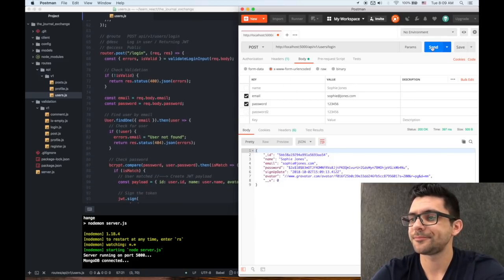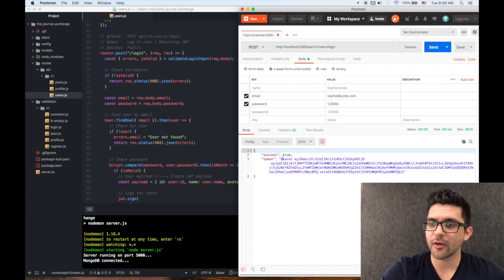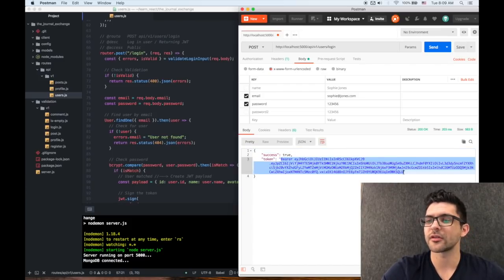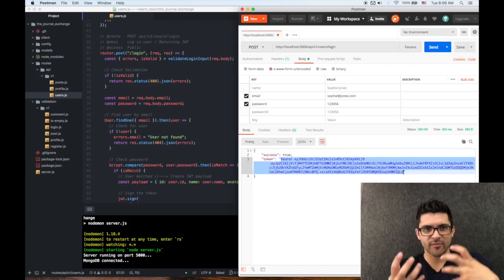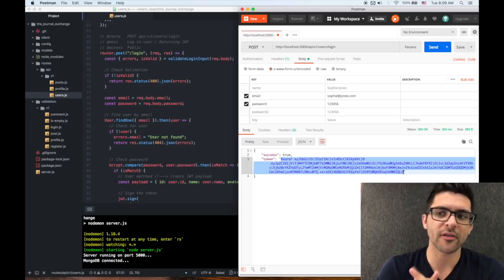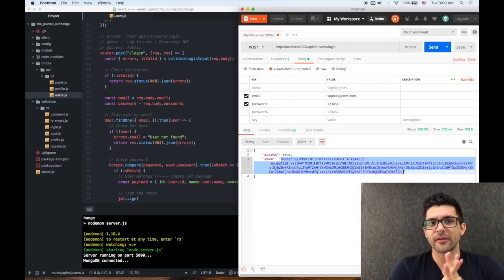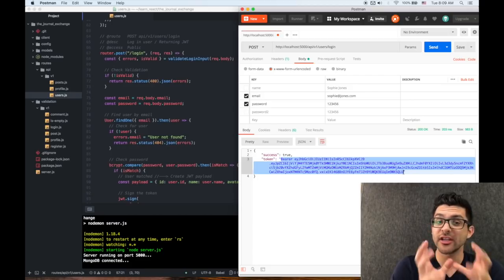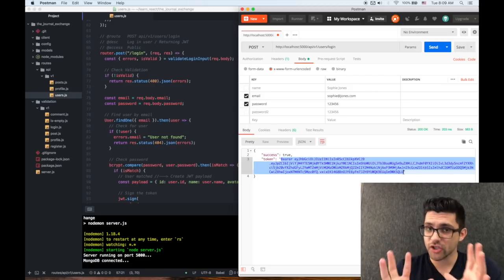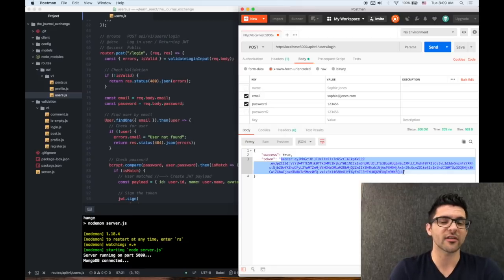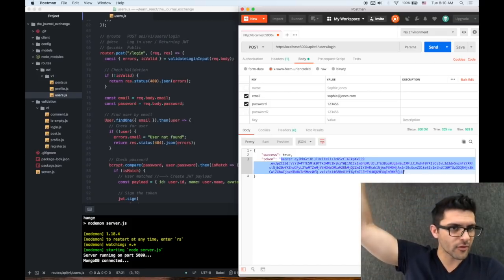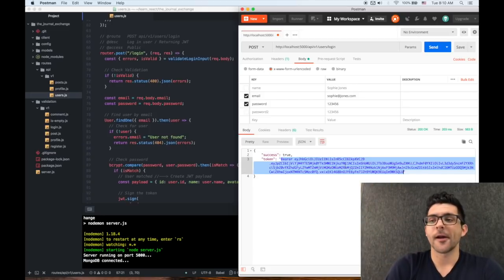Let's give it a try. And look at that, we logged in and we got back our special JSON web token, which is a very special thing that contains all the information about Sophie. And so if she wants to access a page that she needs to be logged in to access, that only she should be able to touch, like let's say she wants to edit a journal entry that she wrote. Well, obviously only Sophie should be able to get to that page. This special token will live somewhere where most of us can't see it. That's what will allow her to access those private routes.